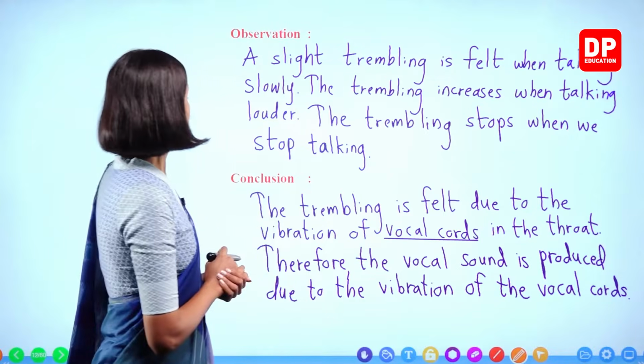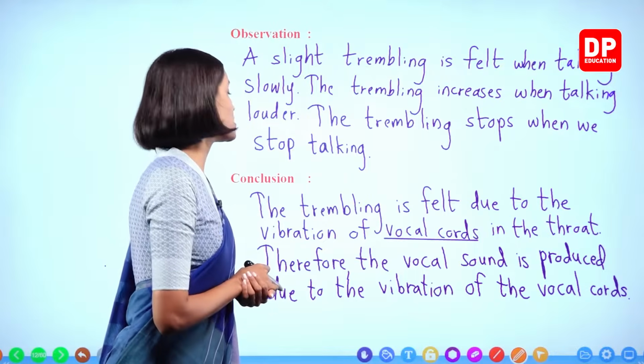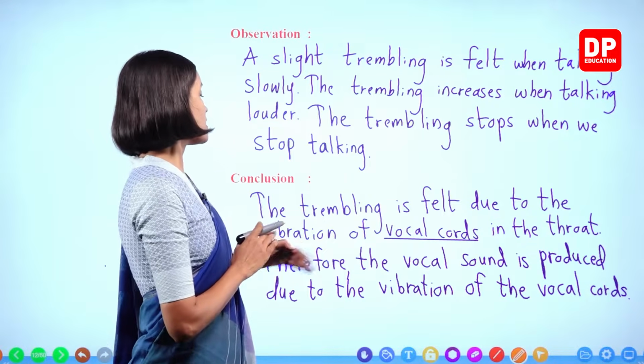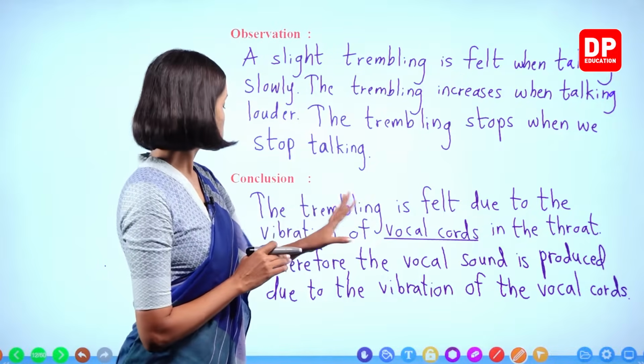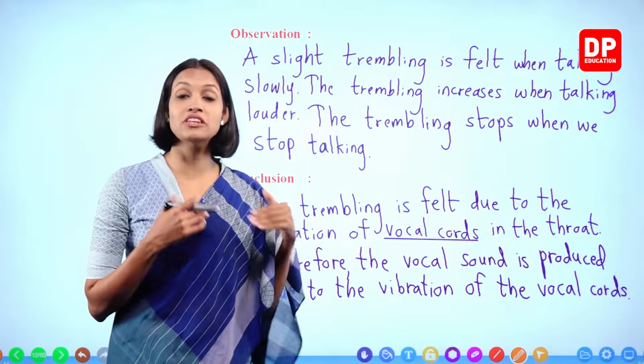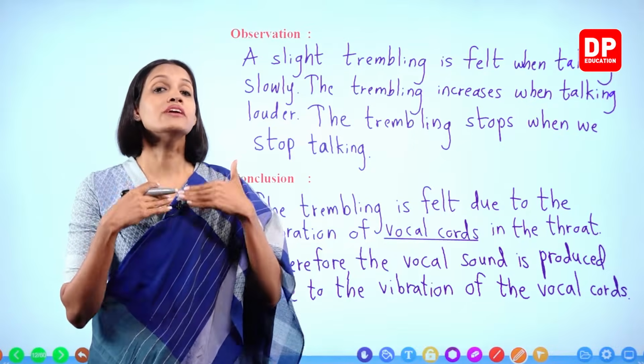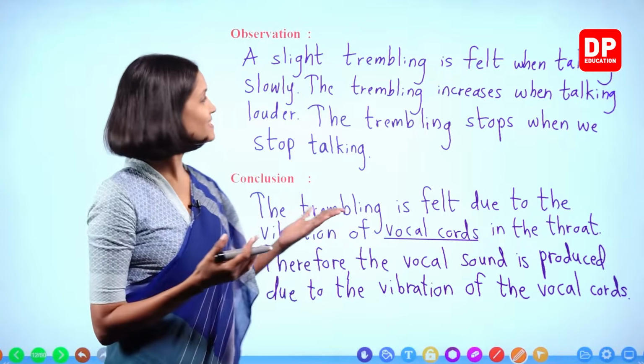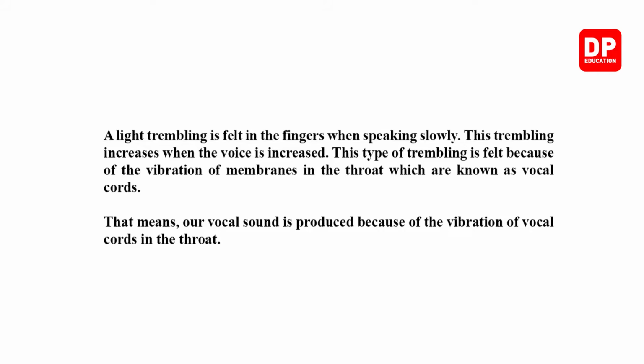Right, children? The trembling is felt due to the vibration of vocal cords in the throat. Therefore, the vocal sound is produced due to the vibration of the vocal cords. Right? When the vocal cords vibrate, we can produce sound. Right, children? Let's move on to the next.